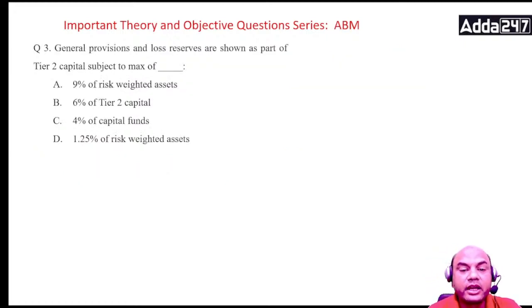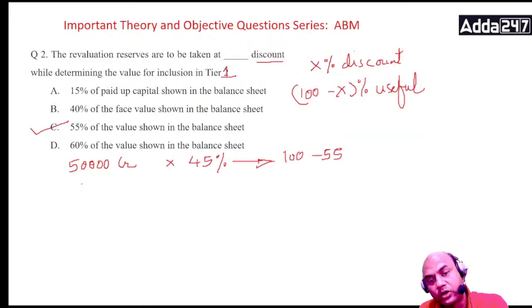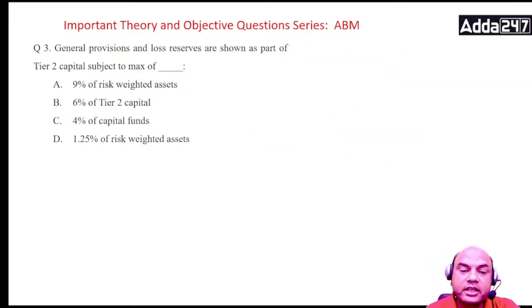General provisions and loss reserves are shown as a part of tier 2 capital, subject to a maximum of... This is what I was talking of. When question number 1 came, I told you T2 capital, general reserves and loss provisions, we'll cover it when the topic comes. So now the topic has come. General provisions or loss reserves are taken as a part of tier 2 capital subject to a maximum of 9% of the risk weight, 6% of the T2 capital, 4% of the capital funds and 1.25% of the RWA. What is the answer over here?